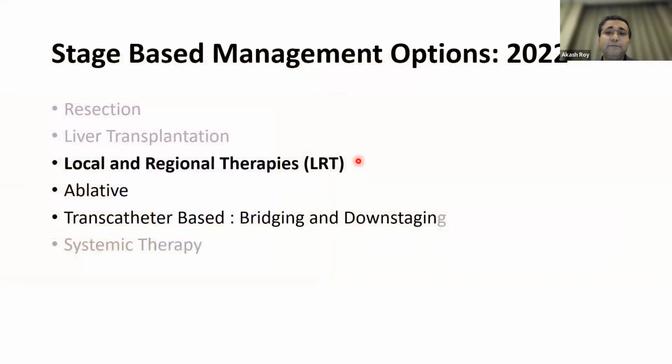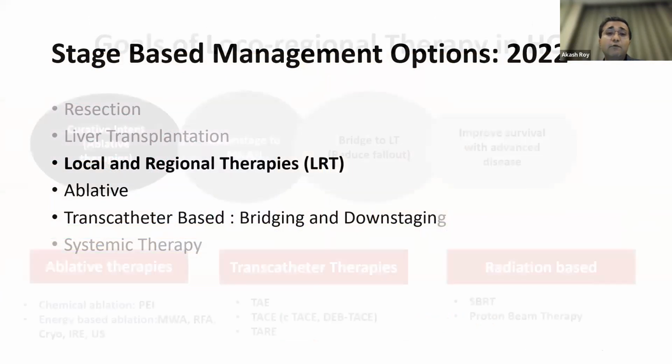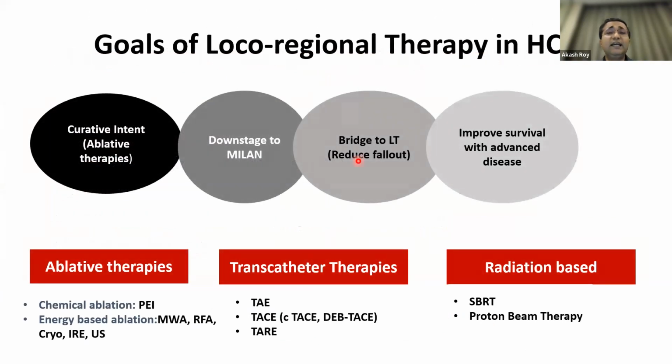Local and regional therapies, which form the second and perhaps one of the commonest used modalities nowadays in HCC management. So they are of three types: ablative therapies, which can be chemical or energy-based, which can be again microwave, radiofrequency, cryo, irreversible electroporation, or even ultrasound-based therapies nowadays, transcatheter therapies, or radiation-based therapies.